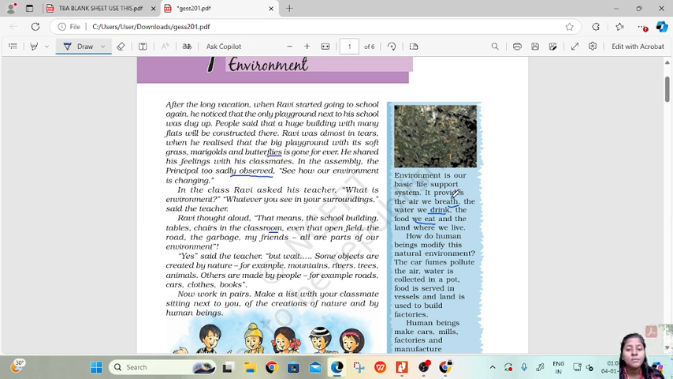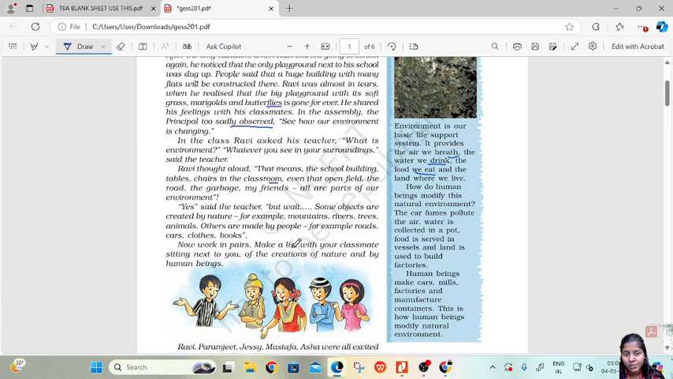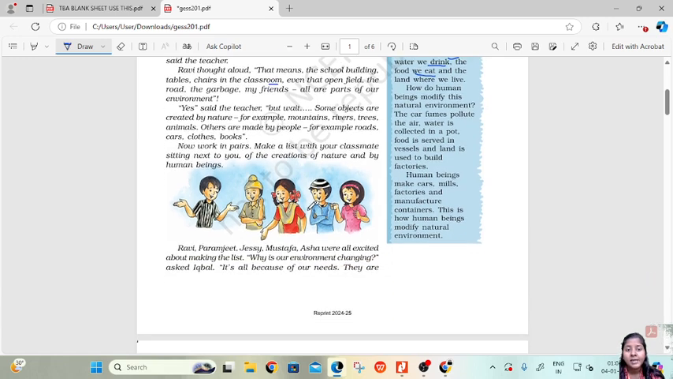But wait, some objects are created by nature. The objects which are created by nature, nature made, are mountains, rivers, trees, and animals. What human beings made are roads, cars, clothes, and books. So this is the difference, that is man made and nature made.